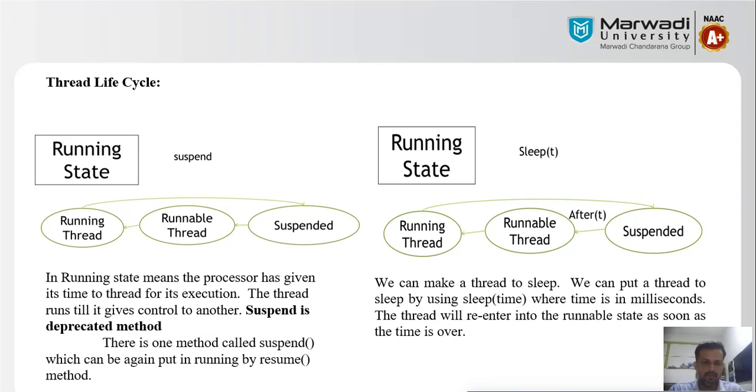Suspend is a deprecated method. We use the suspend method to stop a thread's execution for a particular time. There is a method called suspend which can be reversed by the resume method. So if you have put any thread in the suspended state from the running state, you can call the resume method and run the previous thread again.